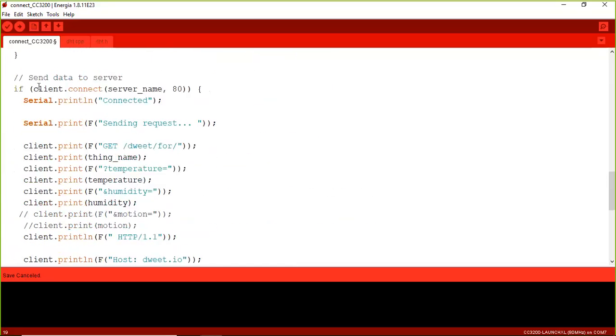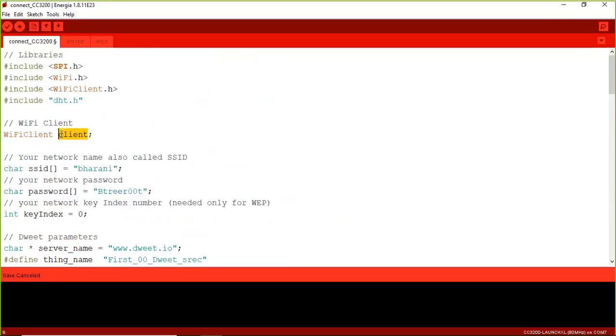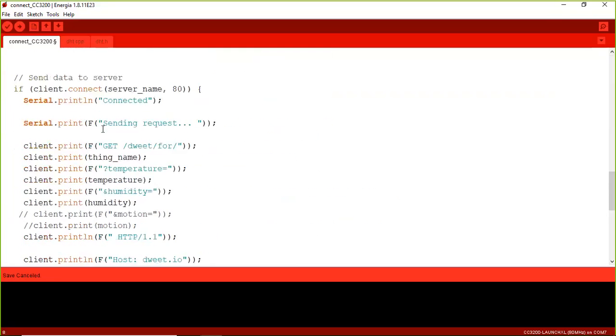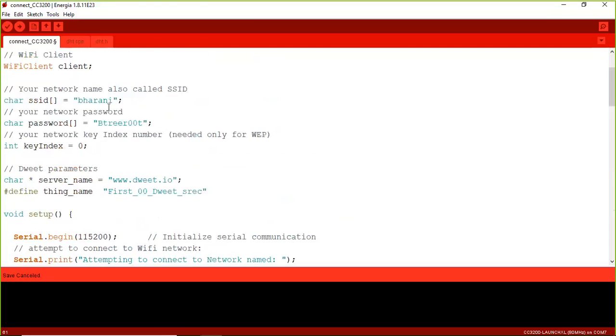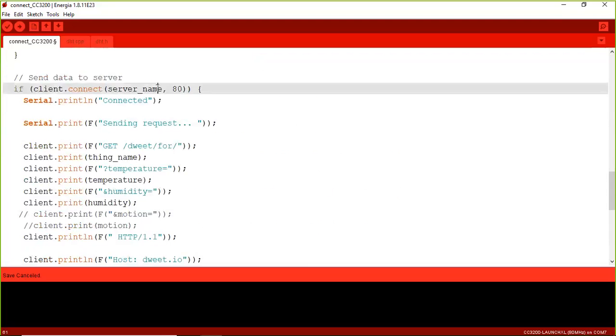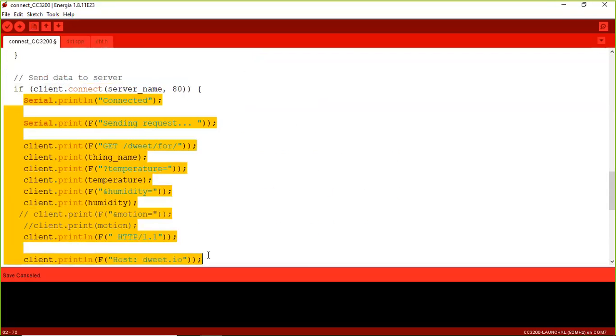Here within this if structure, what I am going to do is client.connect. So what is meant by client? We have already declared it as a WiFi client. So our board is now a Wi-Fi client. So client.connect of server name. What is the server name? The server name is dweet.io. For this website, it is trying to connect to the particular server on port number 80. Port 80 means a normal HTTP connection. If it returns true, then these set of parameters are passed as information to the dweet.io services.